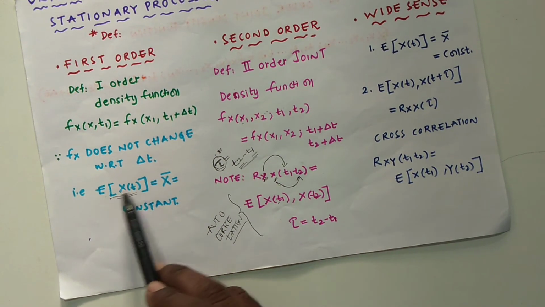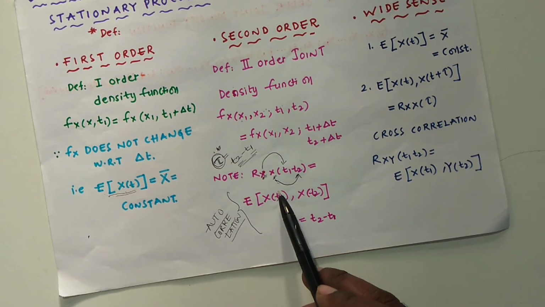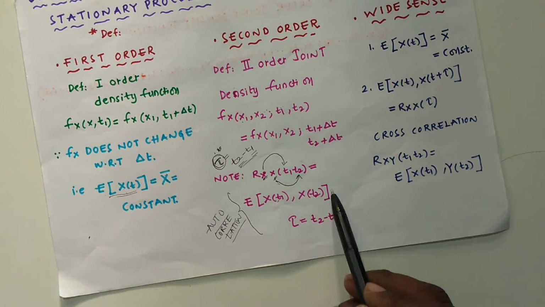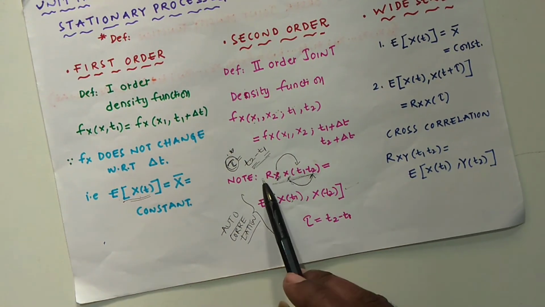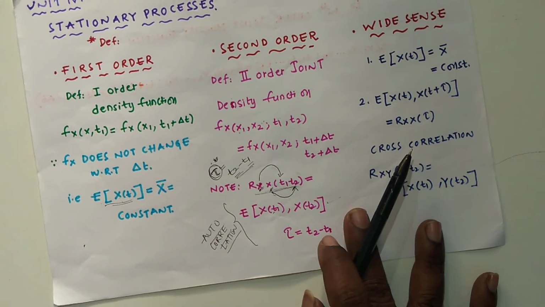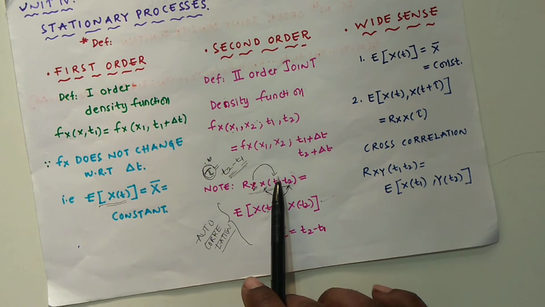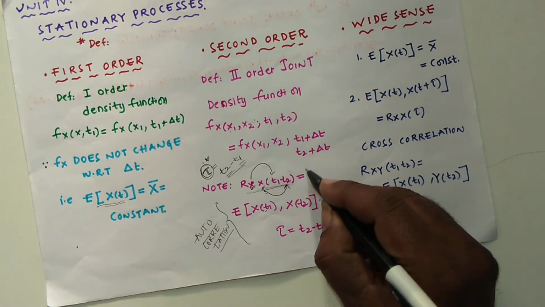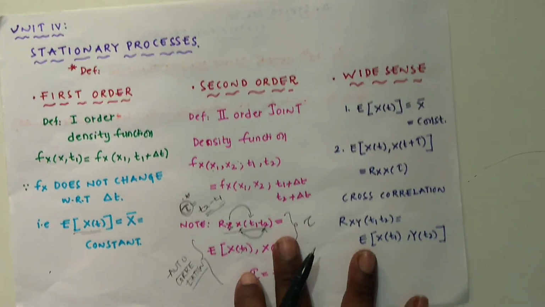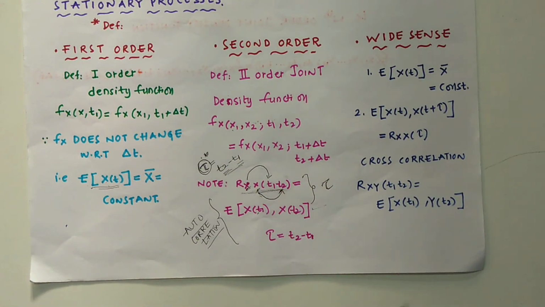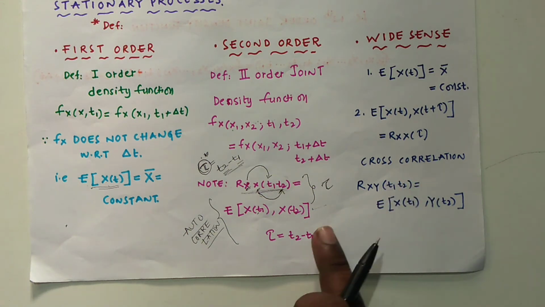Earlier we have only one sample space, so we have E of x of t1, E of x of t2, and here we can call it an autocorrelation function. This is R of x of t1, t2, that is called an autocorrelation function. And this autocorrelation function, we know that it is dependent on tau. Tau is nothing but the time difference which can affect the second order joint density function.